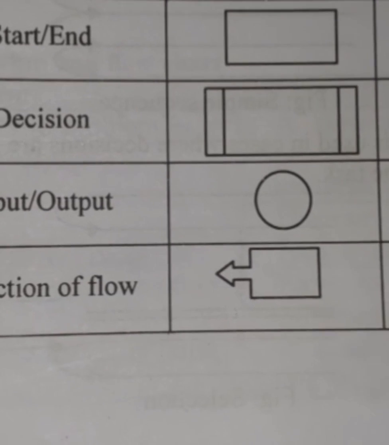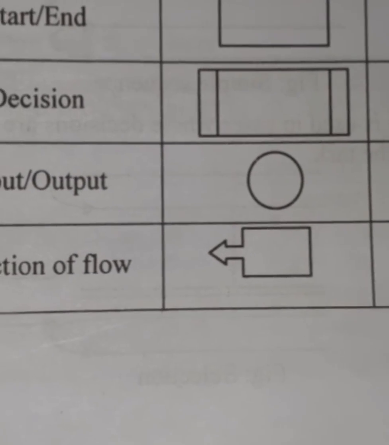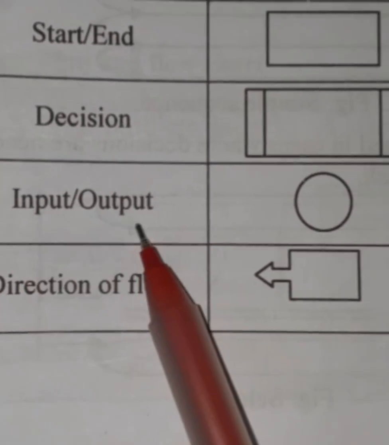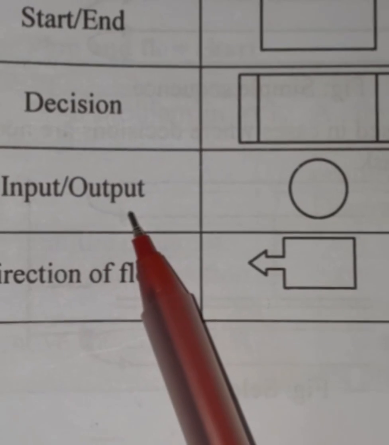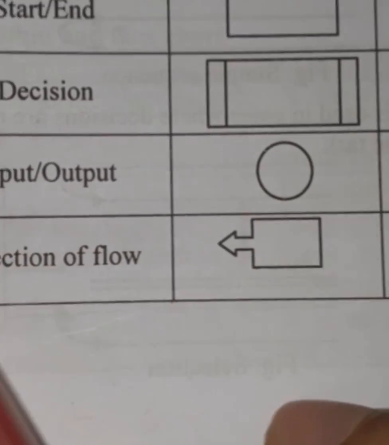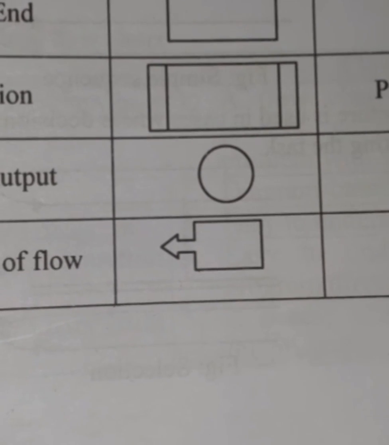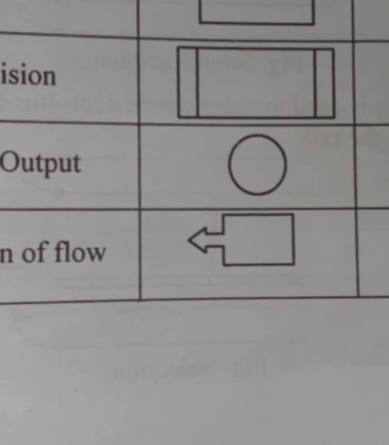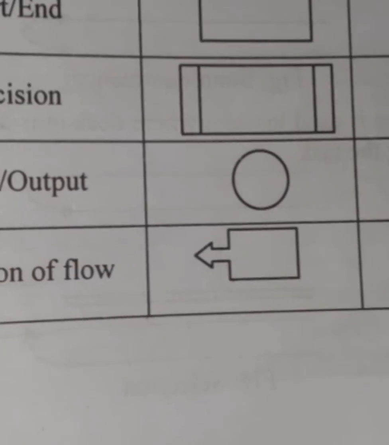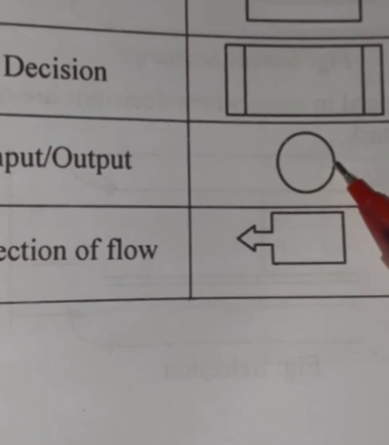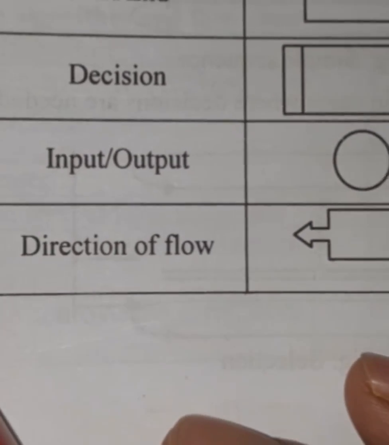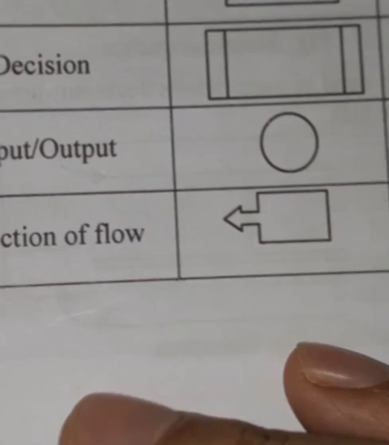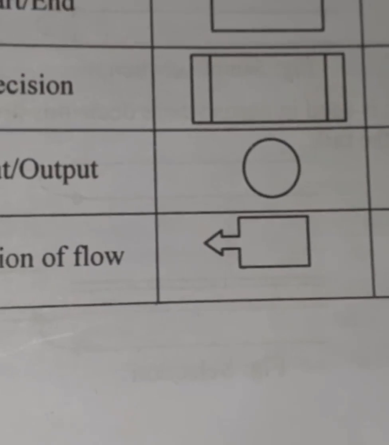This one is for a predefined process. If I have any predefined process for my program, I have to use this shape. And then I have this shape for showing input and output of a program in a flowchart. Then I have this shape for a connector. When I have multiple sources of input, output or process to connect together in a single flowchart, I have to use this shape for a connection. And this one is for the direction of a flow, like upward, downward, right, left. And this one is for a sort node.